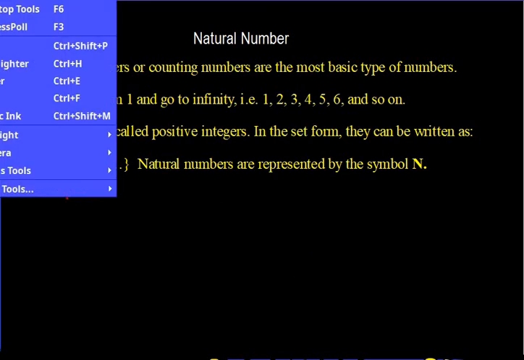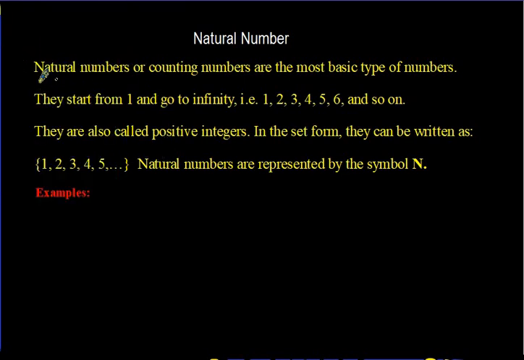All right, good. Let me see now. Go back. So the first thing that she said: natural numbers are counting numbers, right? Realize I say are counting numbers because natural numbers are also called counting numbers. So they are the most basic type of numbers. They start from one and go on to infinity, just as what you're reading in your notes.